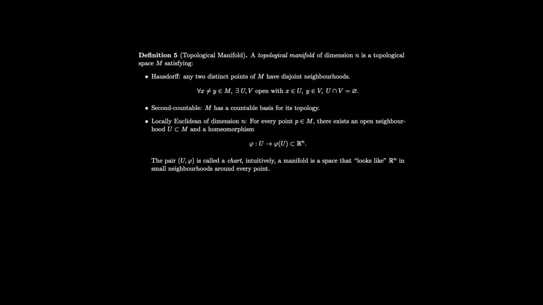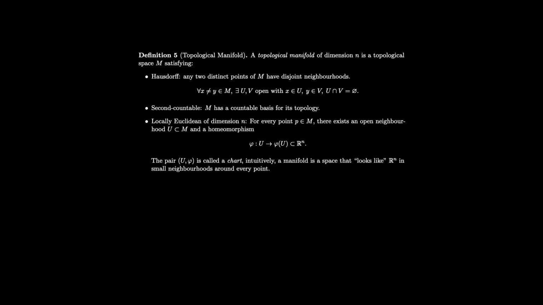The previously discussed example is a topological space but not a topological manifold, because every open set in n-dimensional real space contains uncountably many points. So if our space is countable, it simply does not have enough points to create those Euclidean-looking neighborhoods, violating the third property.